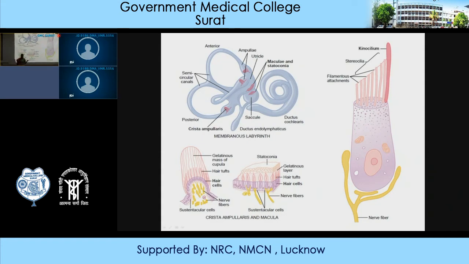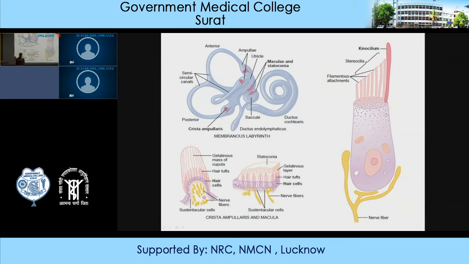So when you move your head forward or backward, as when a person says yes, the macula of the utricle will be stimulated and carry the impulse to the central nervous system, apprising it that disequilibrium in the position of the head has occurred.